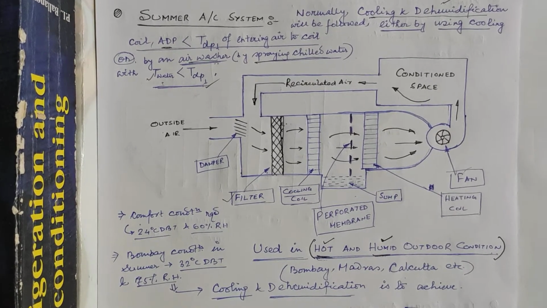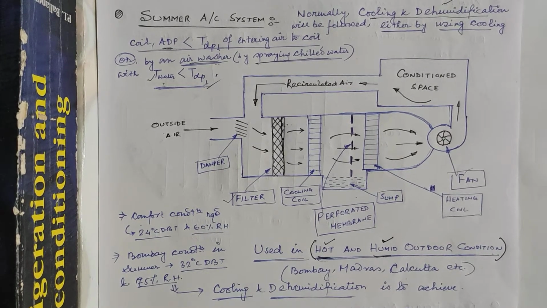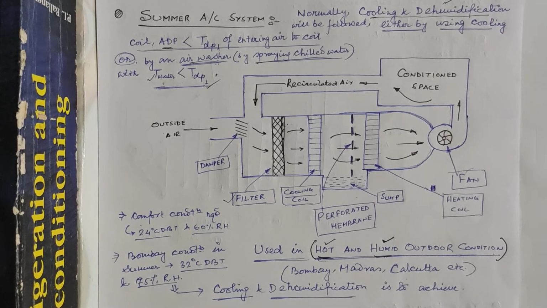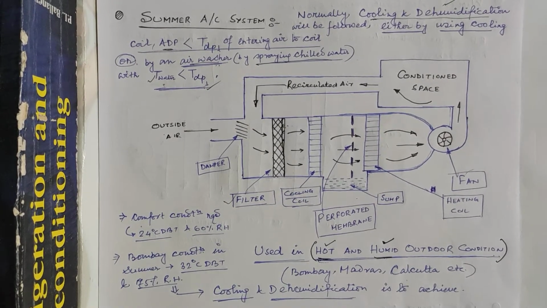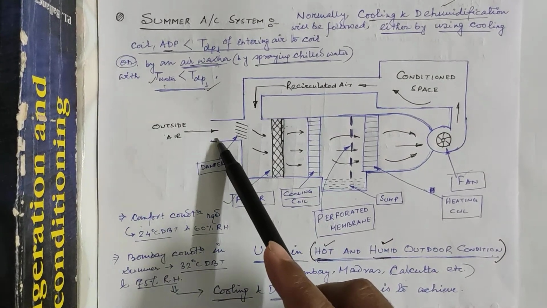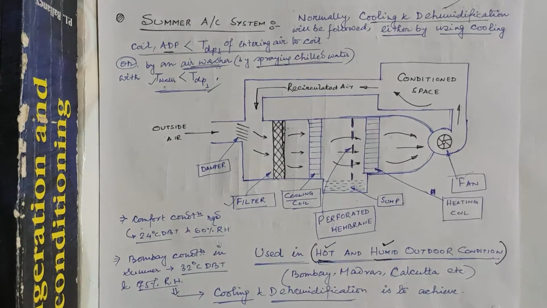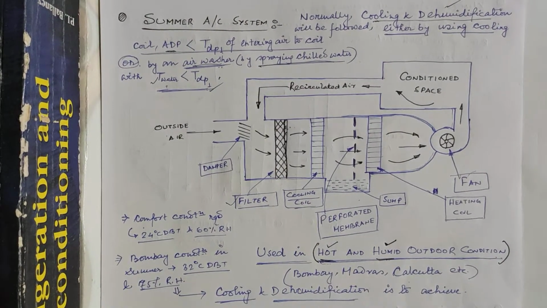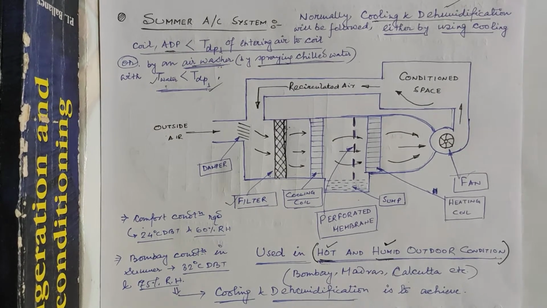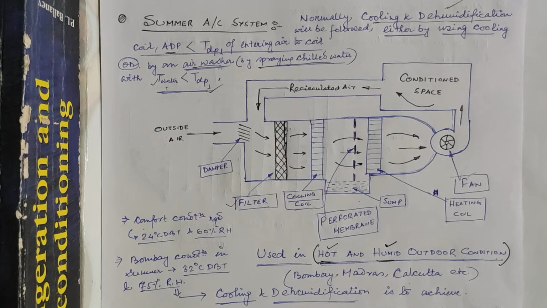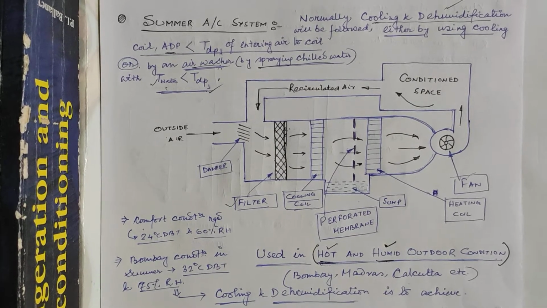So the first thing is, the outside air first flows through the damper and it will mix up with the recirculated air obtained from the conditioned space in a proper ratio. Now after this mixing of the outside fresh air with the recirculated air in a proper ratio, it will enter into the filter to remove the dust, dirt and other impurities present in the mixture. This air will then pass through the cooling coil, where the coil is having